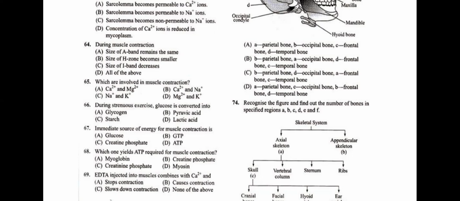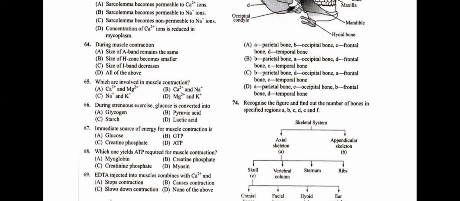Now, question number 66. During strenuous exercise, that is during vigorous exercise, what is glucose converted into? Glucose is converted into glycogen. It's wrong. Actually, glycogen is a polymer of glucose. Pyruvic acid is also wrong, students, because the end product of glycolysis is pyruvic acid.